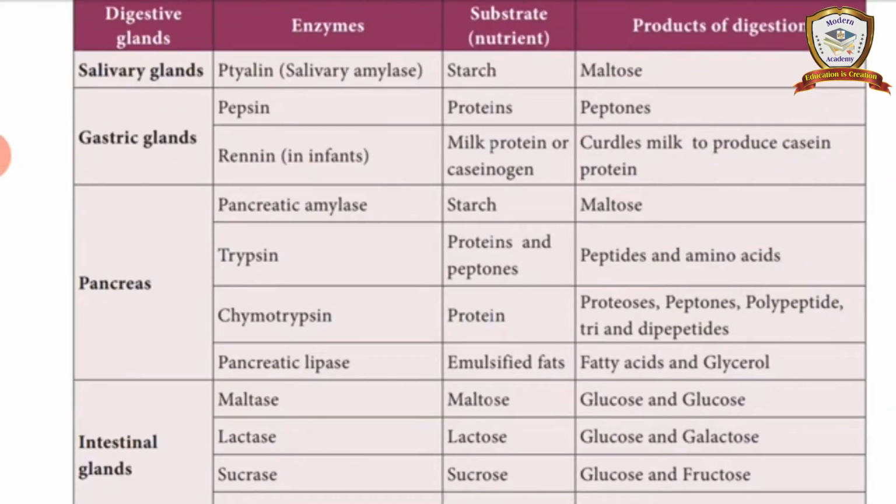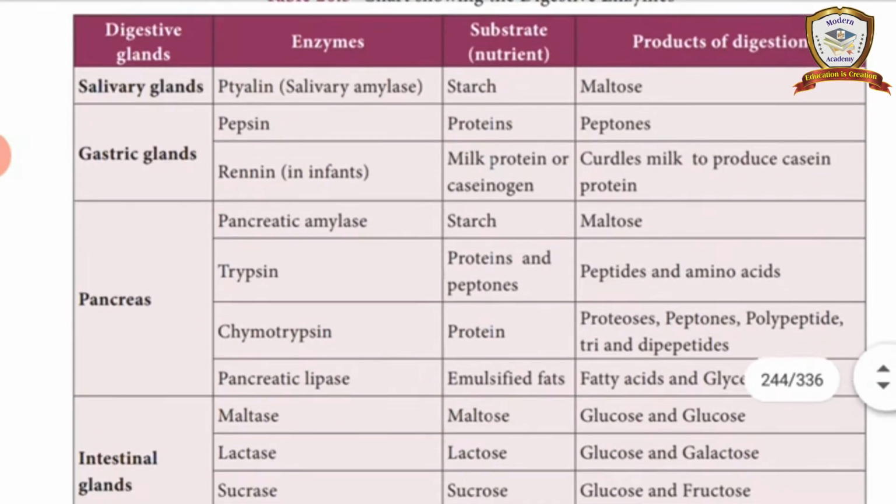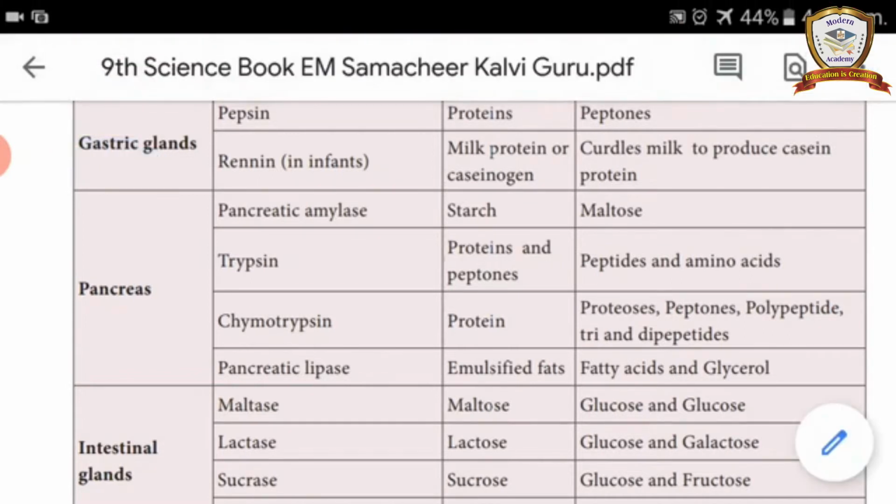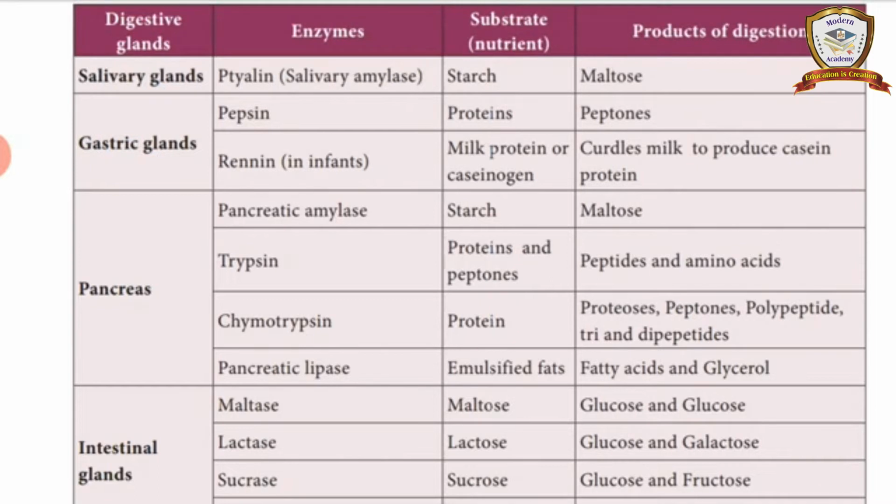So what lesson are we studying now? Lesson 20, organ systems. What are the organ systems we completed? The human digestive system we already completed. What is the digestive system? There are 5 processes. What are the processes? Do you remember that? Ingestion, digestion, absorption, assimilation and egestion.